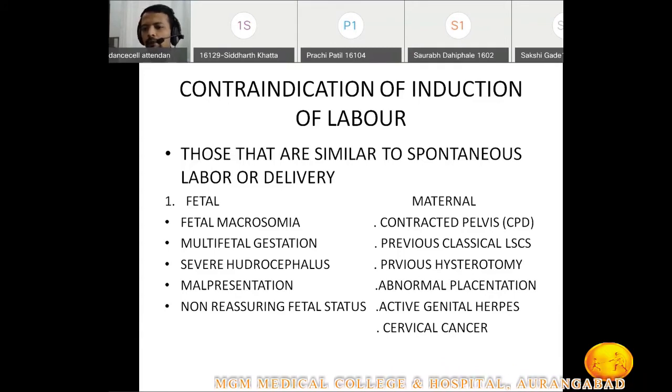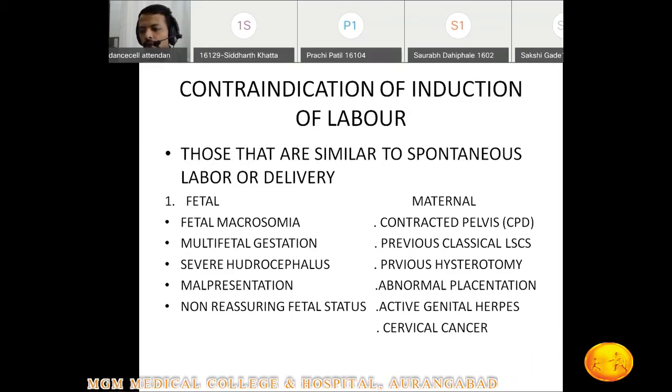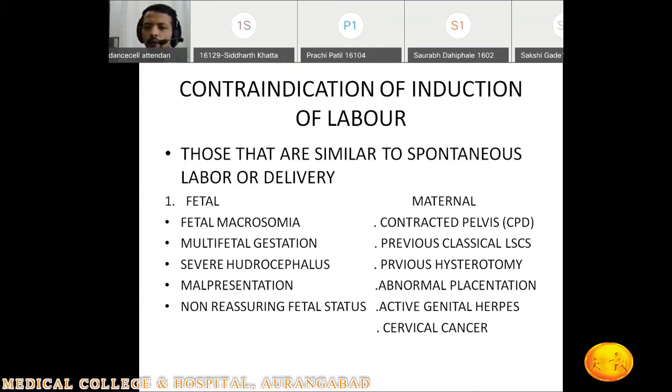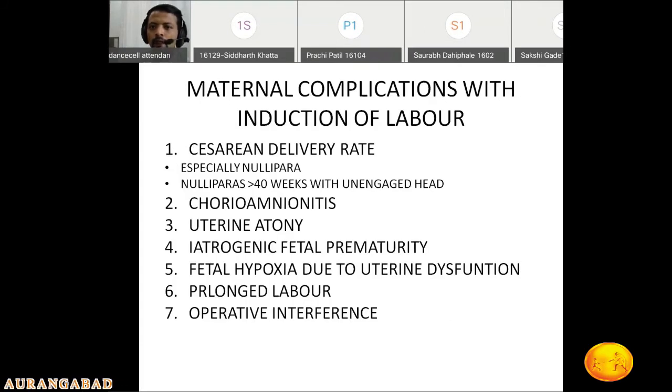In cases of cervical cancer, it may cause a space occupying lesion in the cervix, and there may be the possibility of excessive bleeding PV. That is why we are not trying for induction of labor. These are the contraindications, and these are the same as for spontaneous labor and delivery.